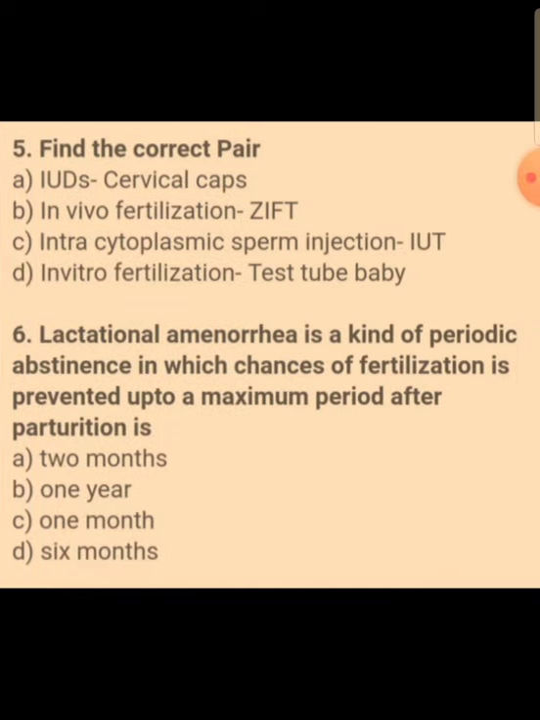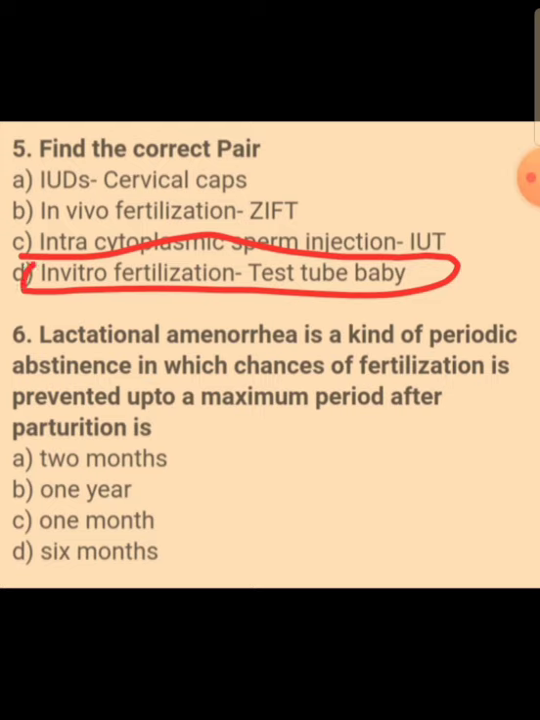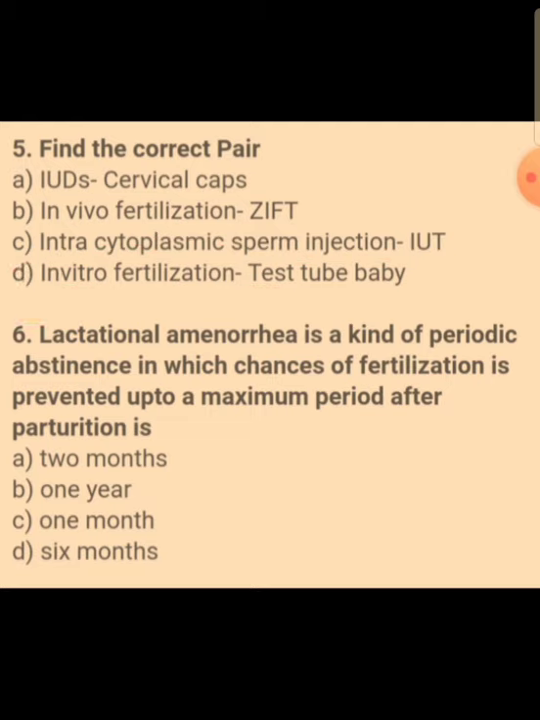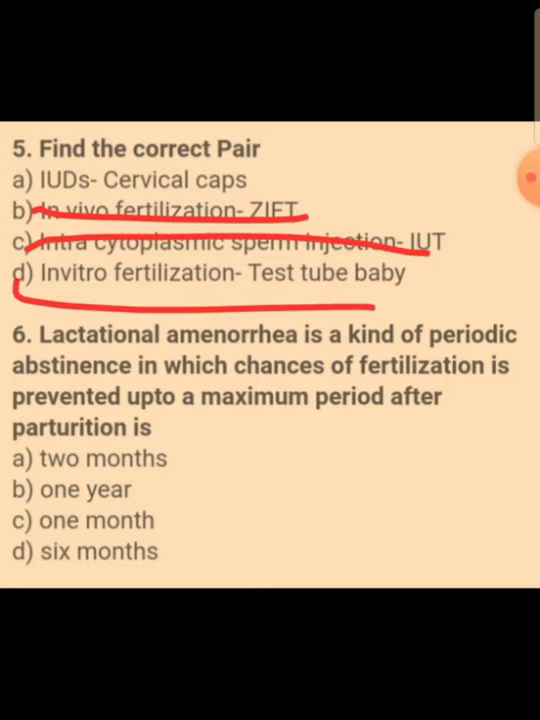Find out the correct pair. The correct pair here is in vitro fertilization and test tube baby. It is also called test tube baby. IUD and cervical caps are not matching because cervical caps are barriers, and in vivo fertilization and ZIFT is also not the correct match because in vivo, in the sense the fertilization is going to take place within the fallopian tube. Intracytoplasmic sperm injection and IUT is also not matching. So the correct one is the last option.